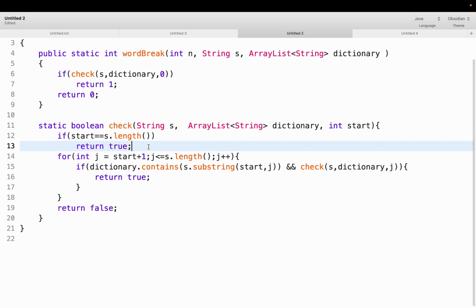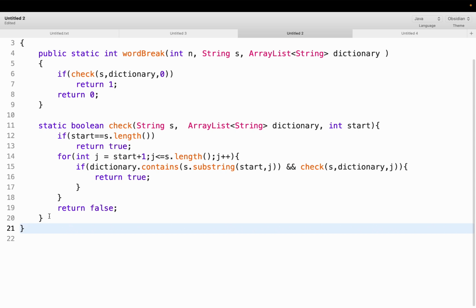we have to increment the index just by 1. Like we have to start from the index which is start plus 1 to the length of the string, and we need to check if the dictionary contains the starting part of the string. If it is present, then call the function for the remaining part of the string. At any point, if you are able to reach that, we can directly return true. If you are not able to reach that for a particular j, we need to increment j and check again. We can return false only when we reach the end of the string and we are not able to find a match. So this is the whole code for the recursive function.